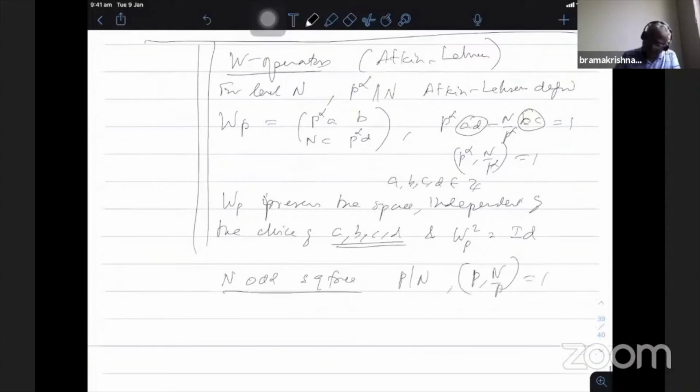So define Wp as the matrix (p a, b; 4n, p b).